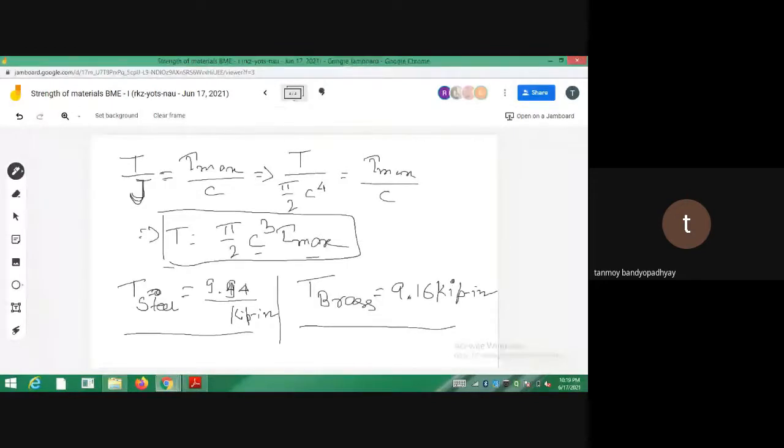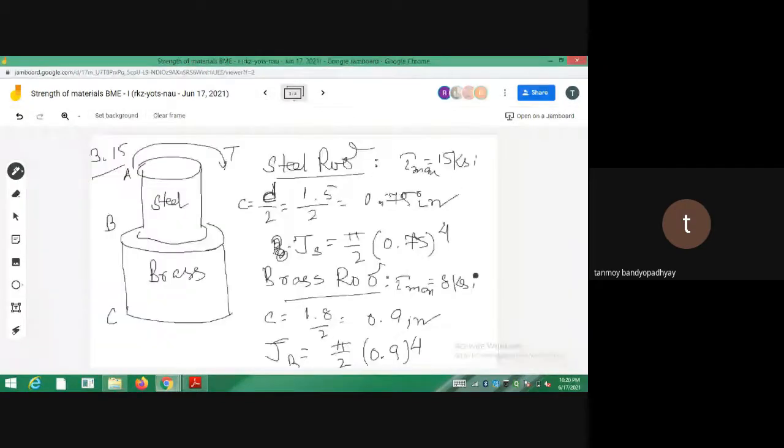So T safe will be equal to TS or TB. ঠিক আছে? বোঝা গেছে? Clear? তোমাদের যদি এটা নিয়ে ডাউট থাকে, if anyone is having a doubt, I can't do that at a time. So if someone says, sir, minimum is this one, but I don't want this one, I want to take this one. Okay, you take it, but it is safe for steel. So you do a reverse calculation. This value you apply for brass, and you calculate what is tau max for brass coming from the formula. You will see the tau max you will get will actually exceed 8 KSI. So the brass will fail.